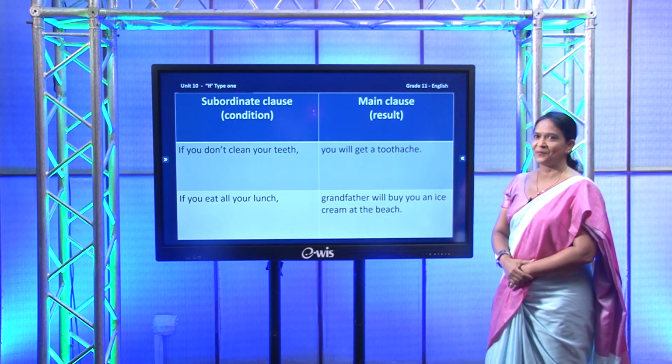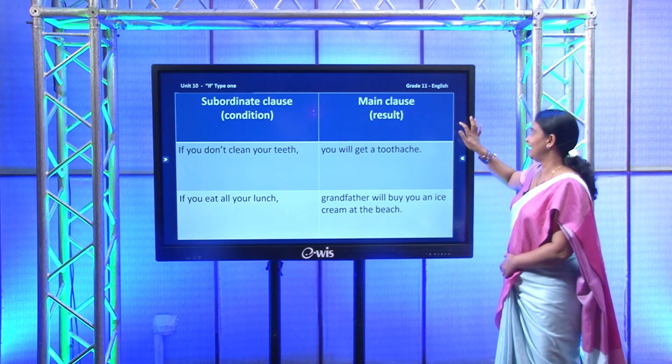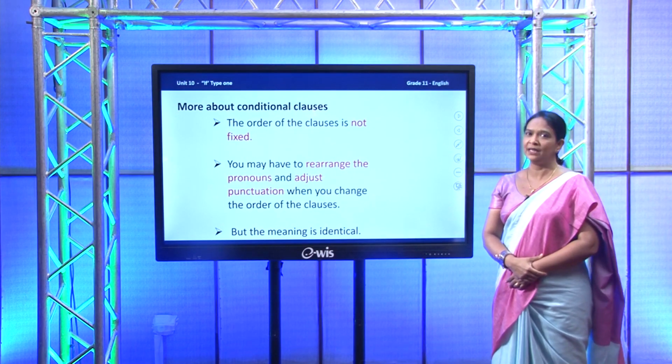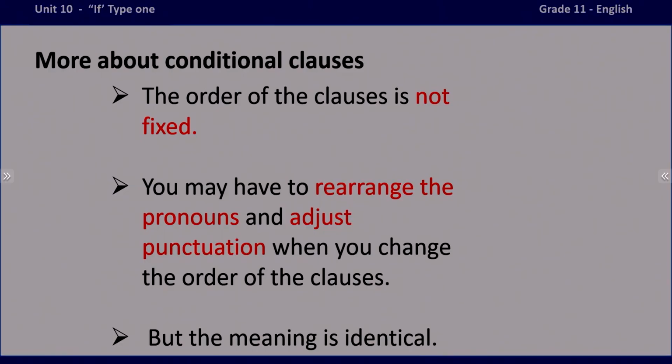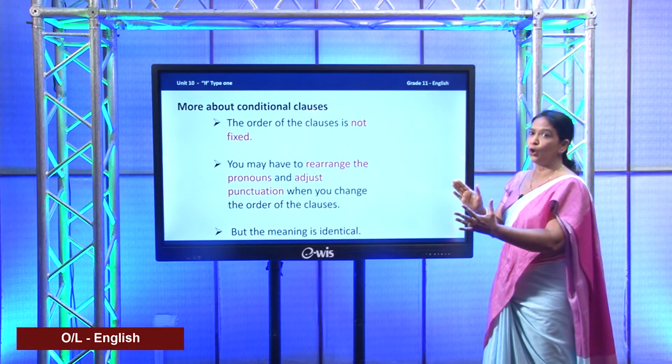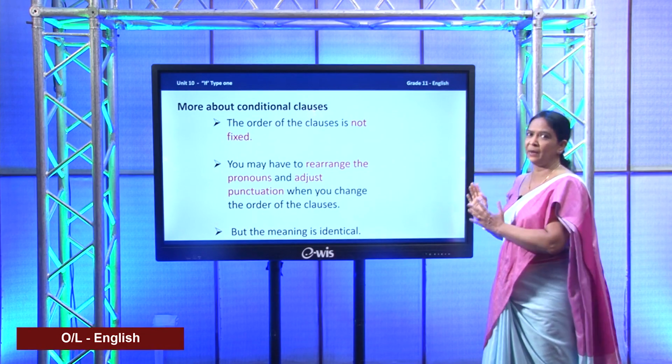Is that clear? Okay, not only these, right? There are some more things that you need to learn about conditional sentences. I have given you the things that you need to know. The first one is the order of the clauses is not fixed. Now, if you can remember what we learned earlier, in all my conditional sentences, I have placed the if clause first and then the main clause.